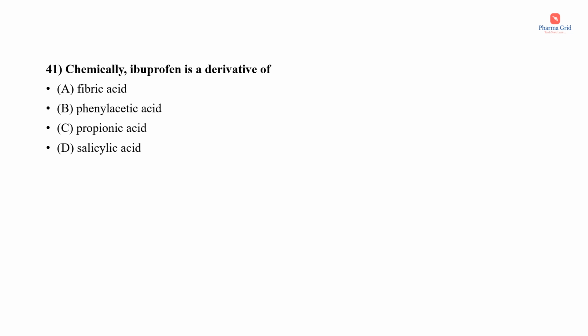So let's begin with today's KAPS recalls discussion. Question number 41. Chemically, ibuprofen is a derivative of: the options are fibric acid, phenylacetic acid, propionic acid, salicylic acid. Here the correct answer is option C, that is propionic acid. That is, ibuprofen is a propionic acid derivative.